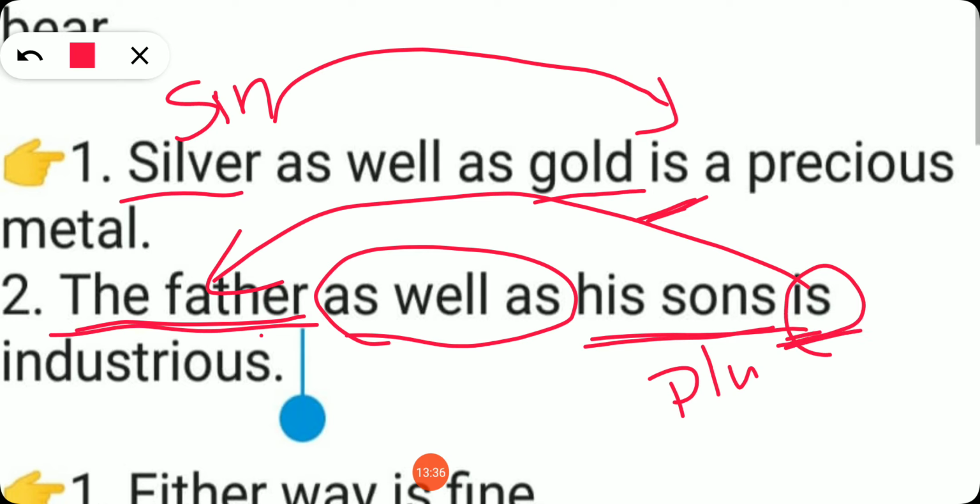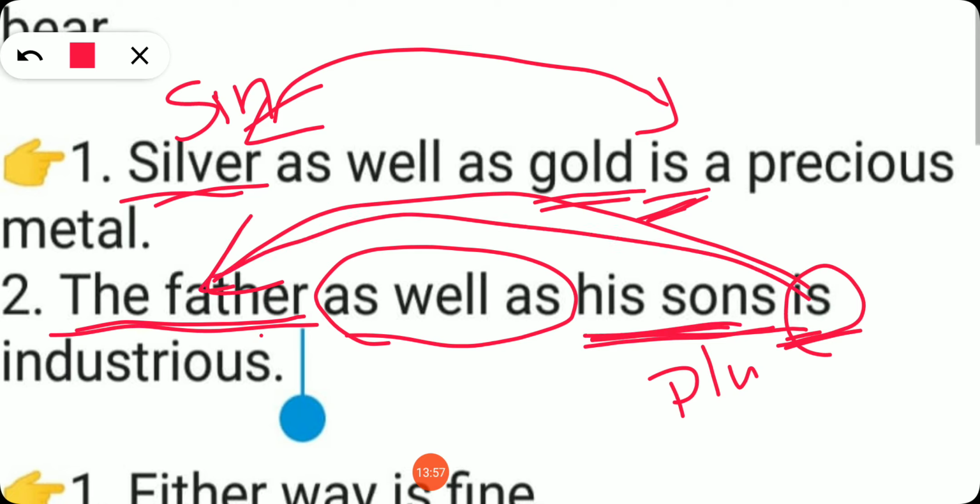Can you understand? So here both are singular subjects. In any case, the verb should agree with the first subject. So is. Okay, so here one subject is singular and the second subject is plural. So the verb should agree with the first subject only, not with the second subject. So the first subject is singular, so the verb is also singular. Can you understand?